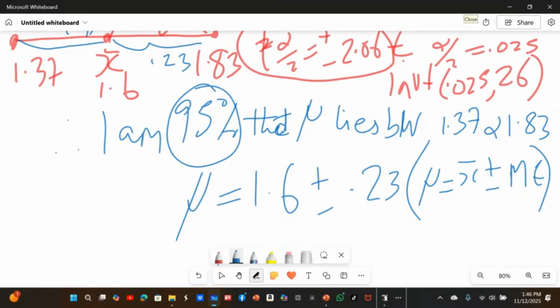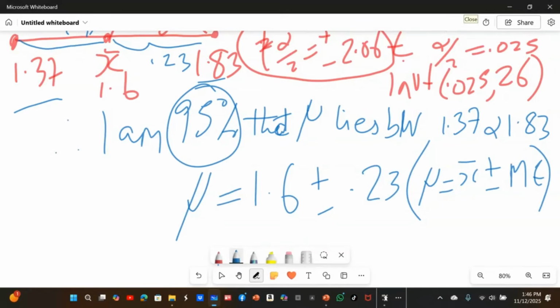95% confident. So you are 95% confident that the mean of the population lies between the lower bound of your calculation, 1.37, and the upper bound, with a margin of error of 0.23.